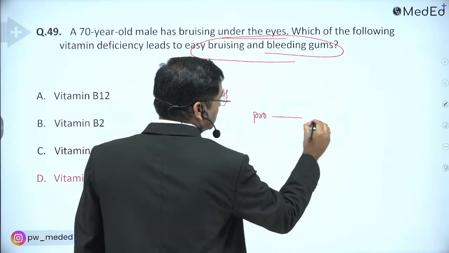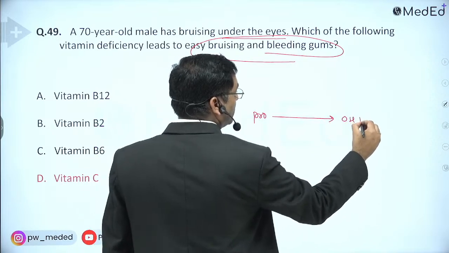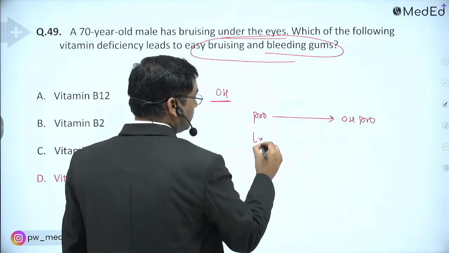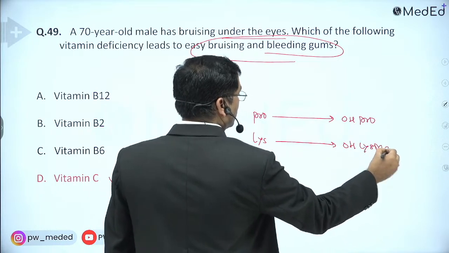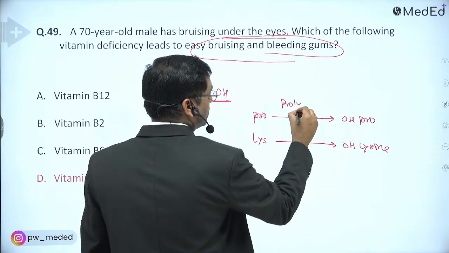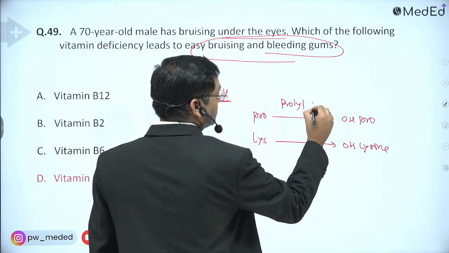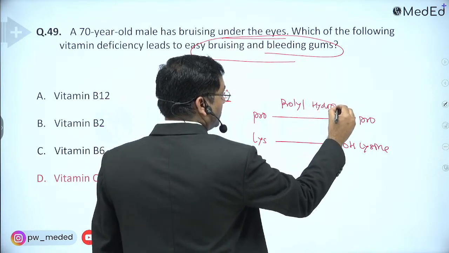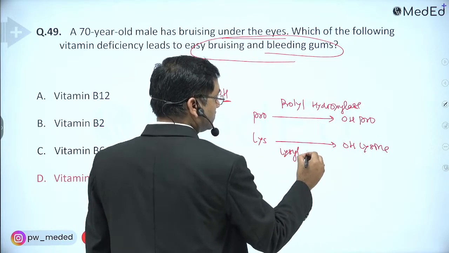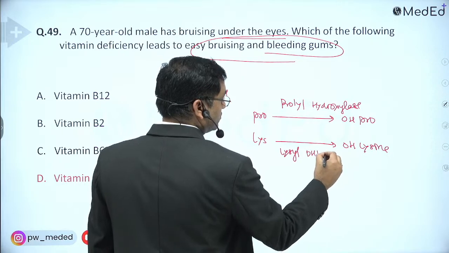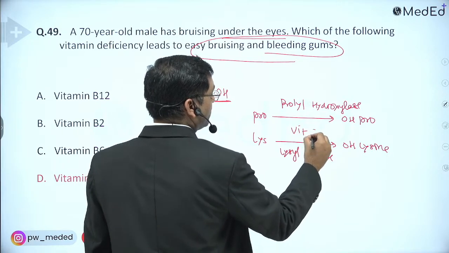So proline is converted into hydroxyproline by prolyl hydroxylase, and lysine is converted into hydroxylysine via lysyl hydroxylase. So vitamin C is required for this.